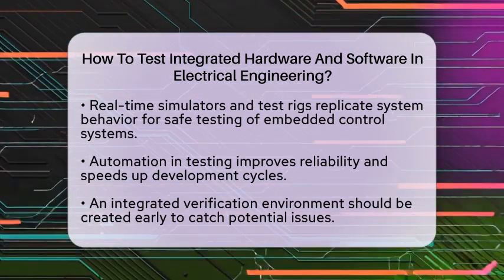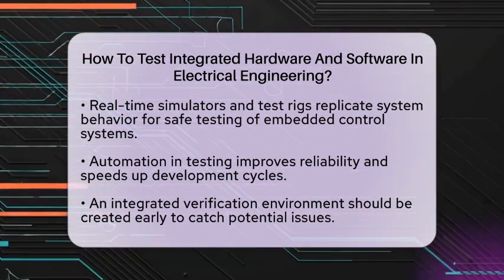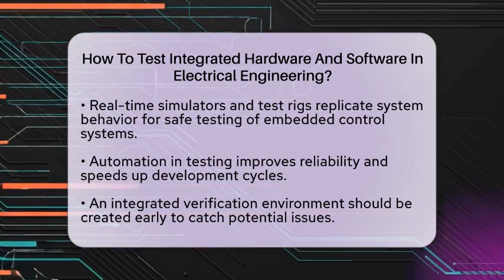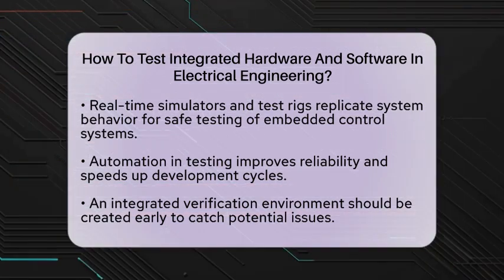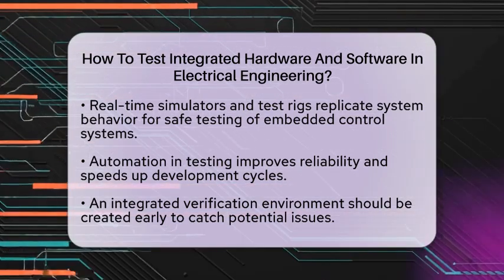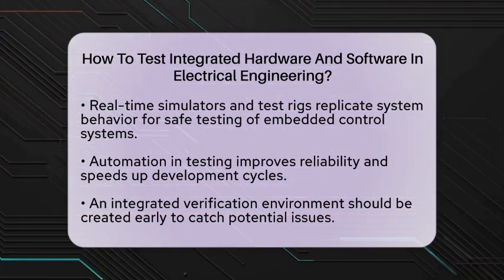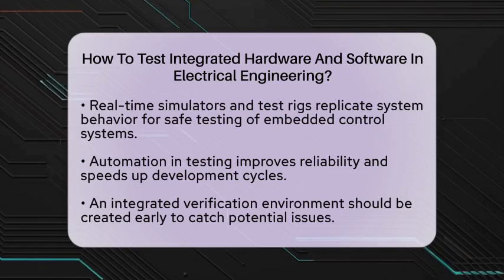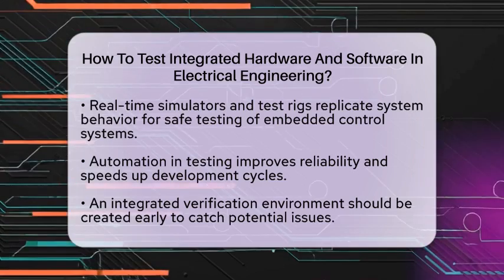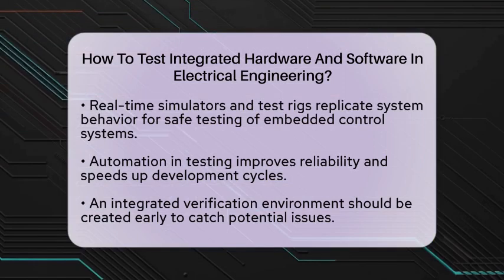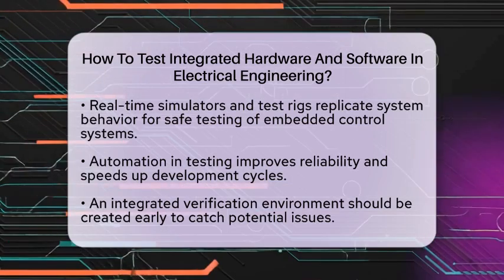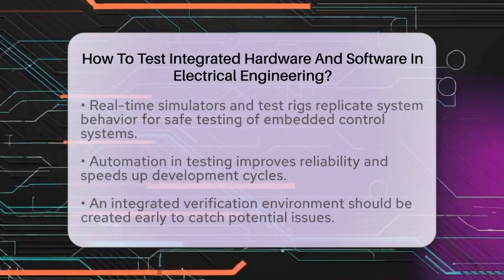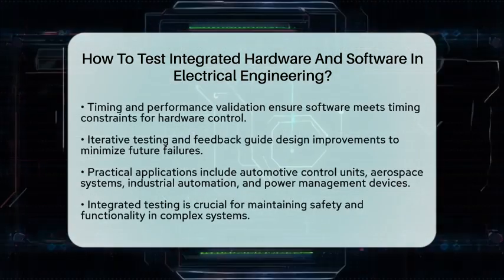Creating an integrated verification environment early in the design cycle is also beneficial. This helps catch interface mismatches or timing issues before costly hardware revisions. The environment should be cycle accurate and capable of running real-time operating system software components. Timing and performance validation is essential. Testing must ensure that software processes inputs and controls hardware within required timing constraints. This is particularly critical in embedded systems that manage power electronics or motors.